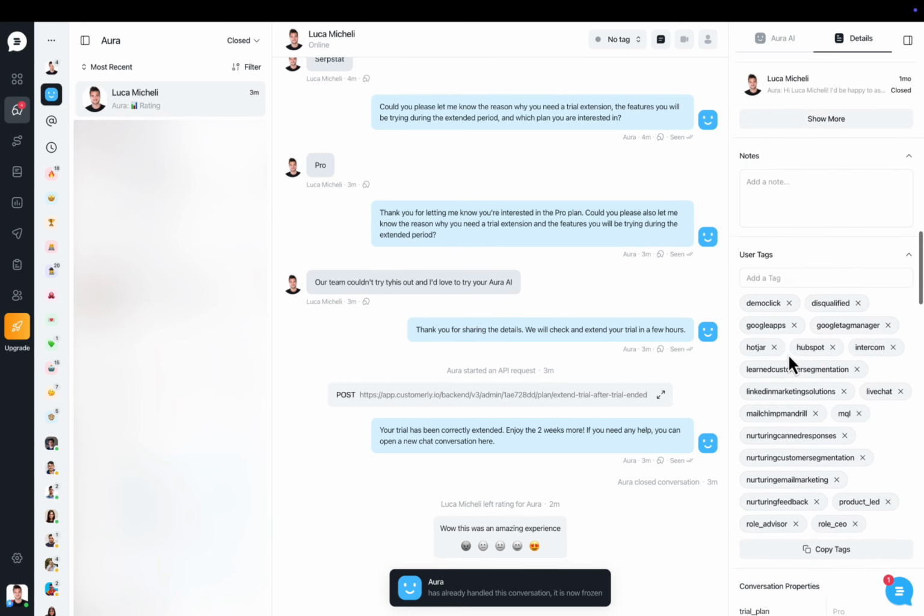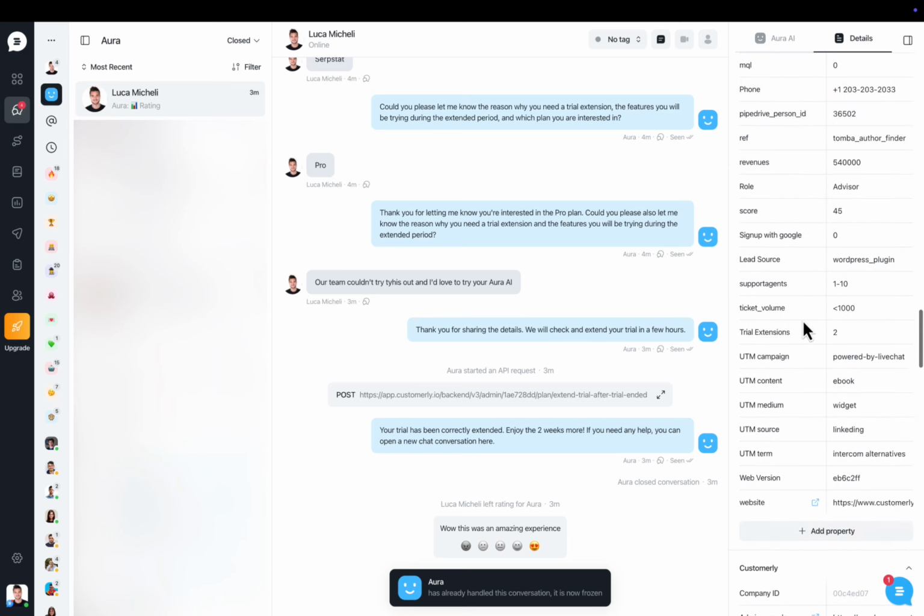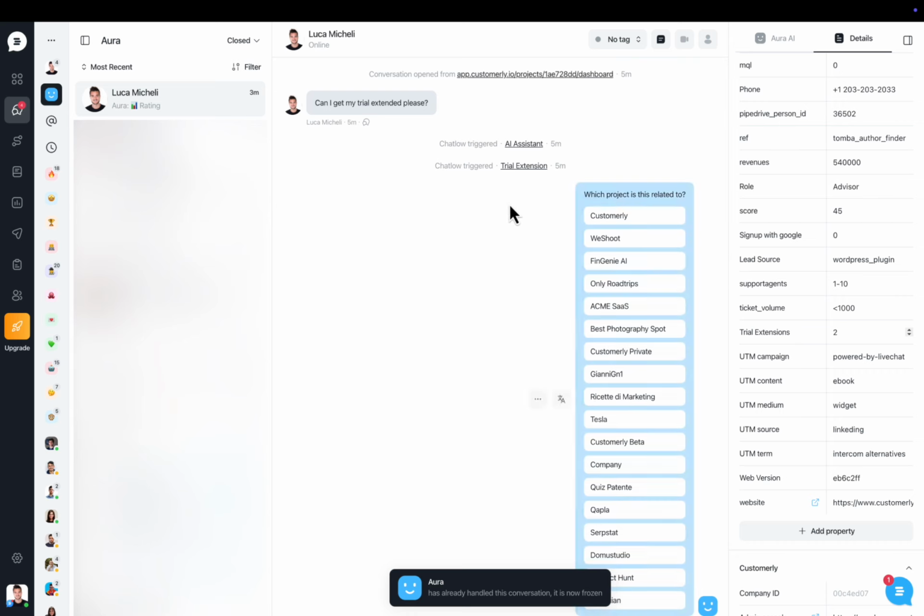So here we're going to find all the conversation properties she set for us. Trial plan is Pro, trial extend reason, our team couldn't try this out, trial info allowed to try Aura, and trial extension date timestamp. So this was everything made by her, and there is another property that she was checking and setting. That was the trial extension. This property is the actual validation, but of course you can do your validation on your side. This is the easiest way you can set up a Chatflow. So let's check the Chatflow out to manage your trial extension request on autopilot.